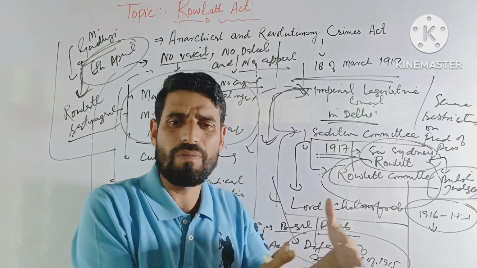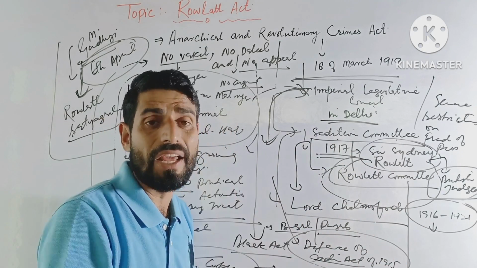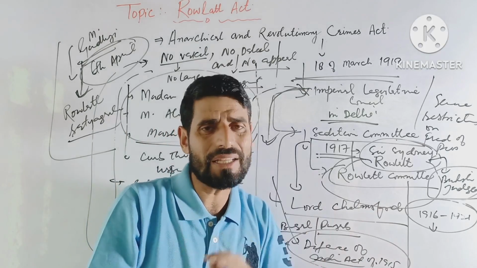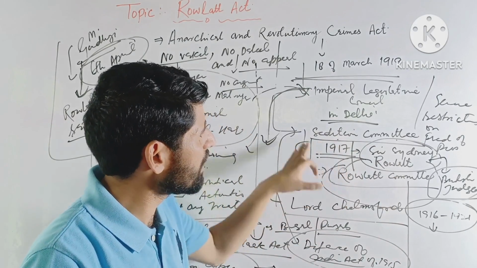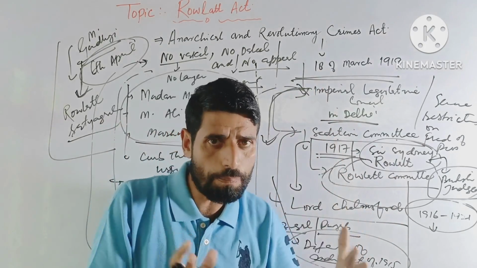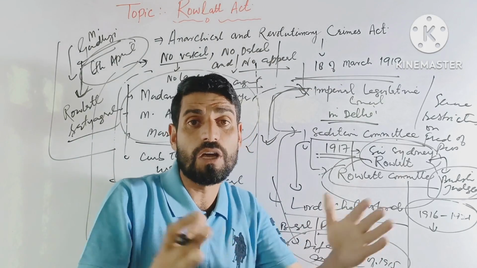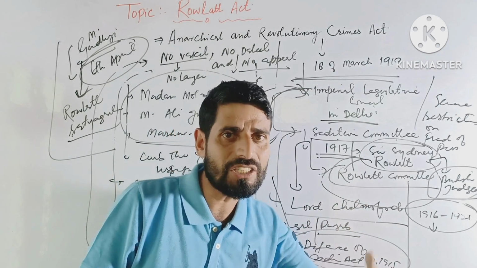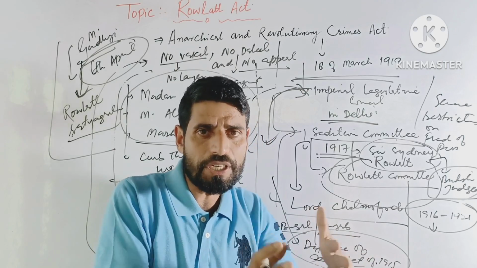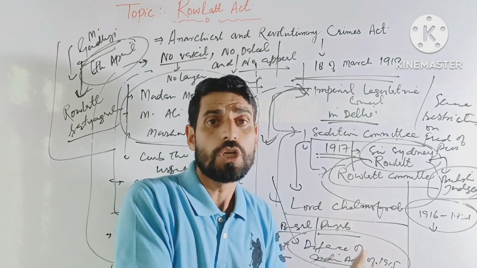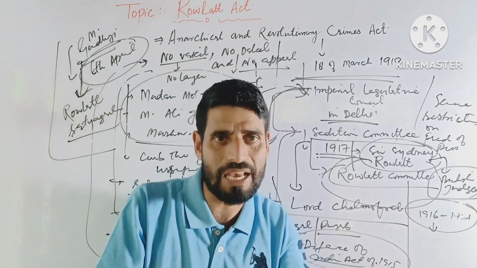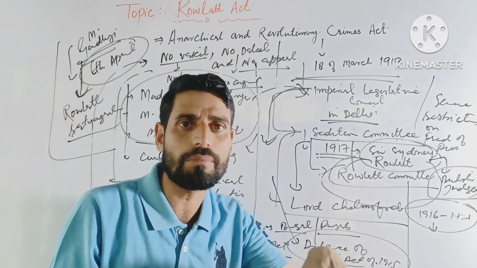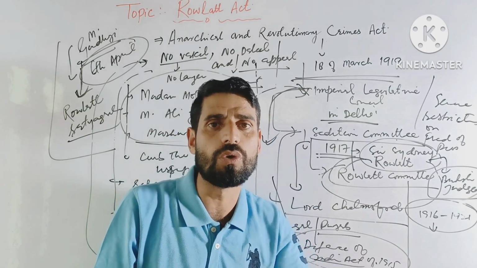The idea was to evaluate the political terrorism in India, especially in Bengal and Punjab. अगर हम बात करेंगे 1919 की, उस टाइम हम देखते हैं जो पंजाब और बंगाल था, they were the nerve centers of Indian nationalism. So Indian nationalism was at its peak. So the British government's main aim was how to curb the nationalist activities, कैसे खत्म किया जाए, how to curb, how to control, ठीक है ना?